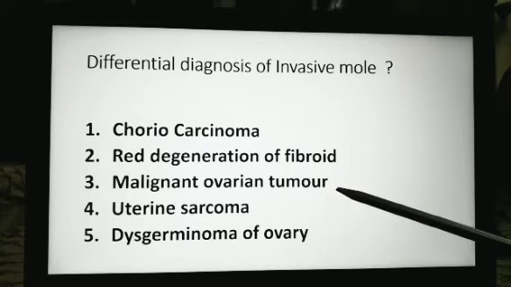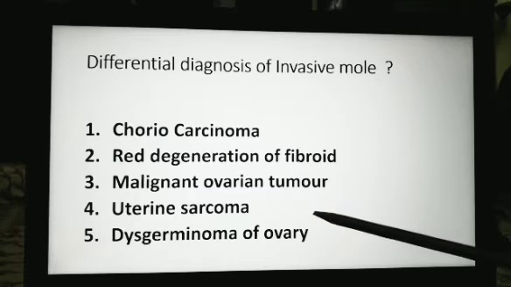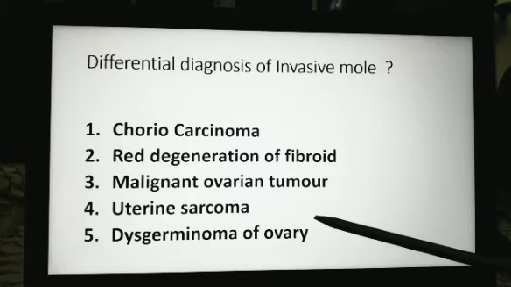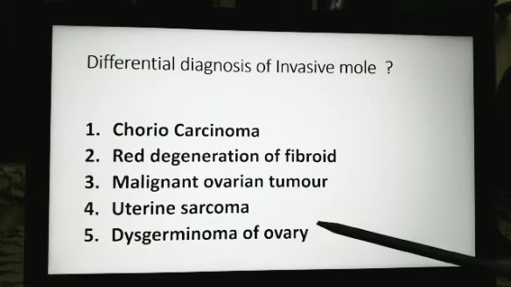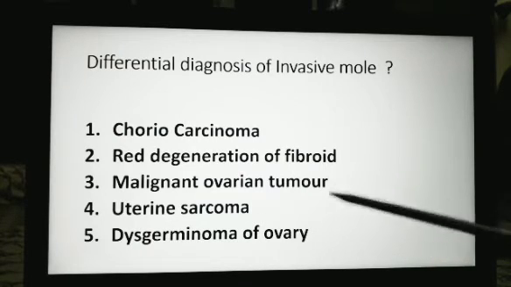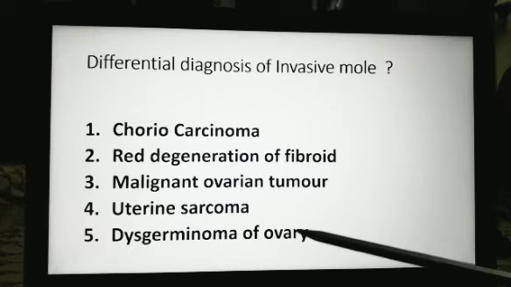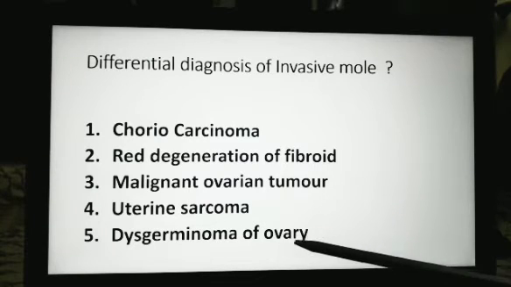Malignant ovarian tumor may be there and should be kept in mind for differential diagnosis. Uterine sarcoma is a rare entity seen in elderly women, but in all these conditions the HCG titer is less. Dysgerminoma of the ovary may be coexistent, but should be kept in mind as a differential diagnosis.